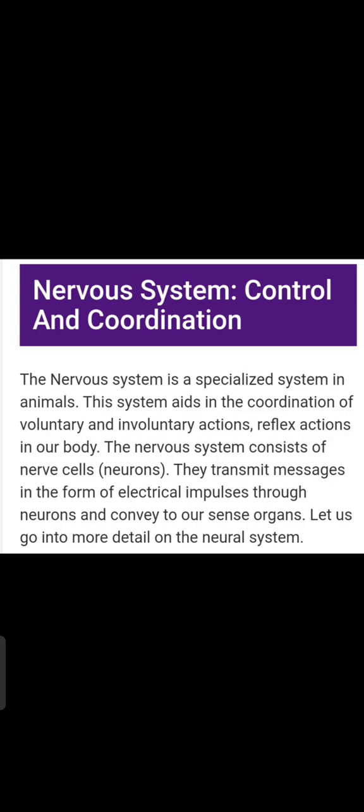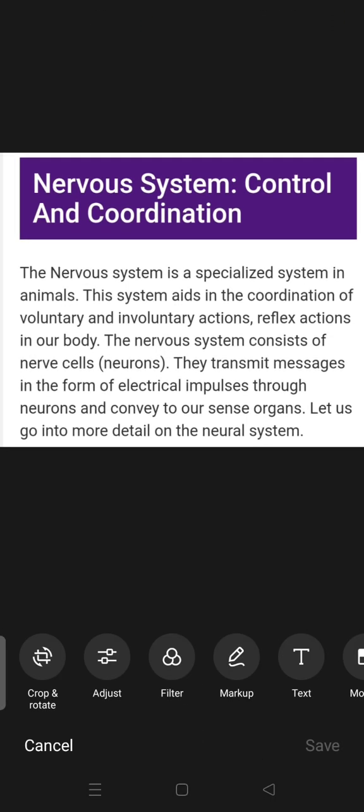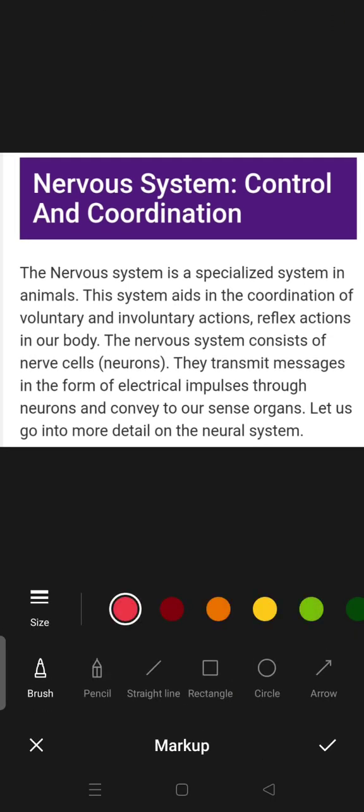Right? So the nervous system, we are talking here about the nervous system. It is a specialized system in animals. This system aids in the coordination of voluntary as well as involuntary actions. So here we are going to talk about three types of actions, that is voluntary, involuntary and reflex actions.